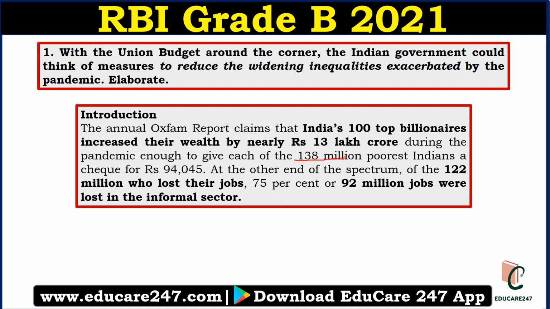If you see this picture from a different angle, 122 million people lost their jobs, and 75%, which means 92 million jobs, were lost in the informal sector. So many people have lost jobs in the informal sector. They have been impacted hugely. They don't have any income. So we have income inequality, and on the same line our billionaires are increasing their wealth because they are gaining momentum, the economy is opening, the government is supporting, so they are generating business and their wealth is growing. So this is the introduction you have to write, and then you have to write the body.